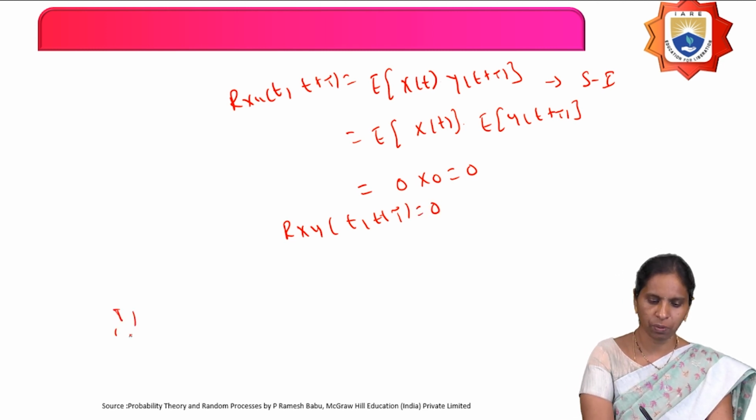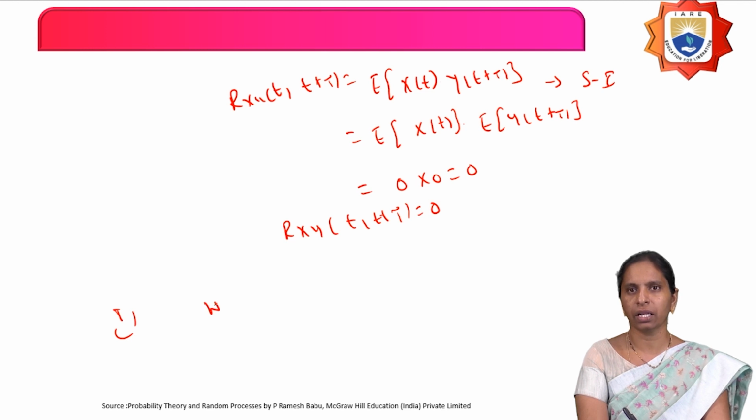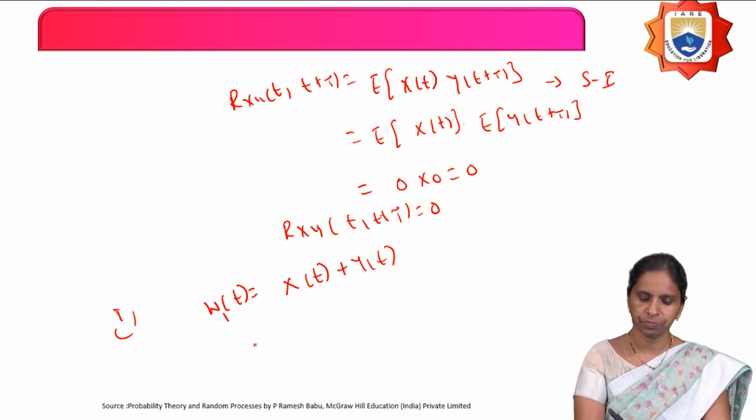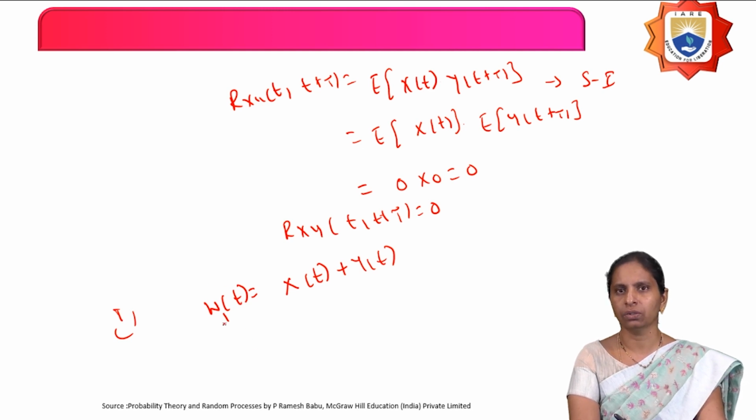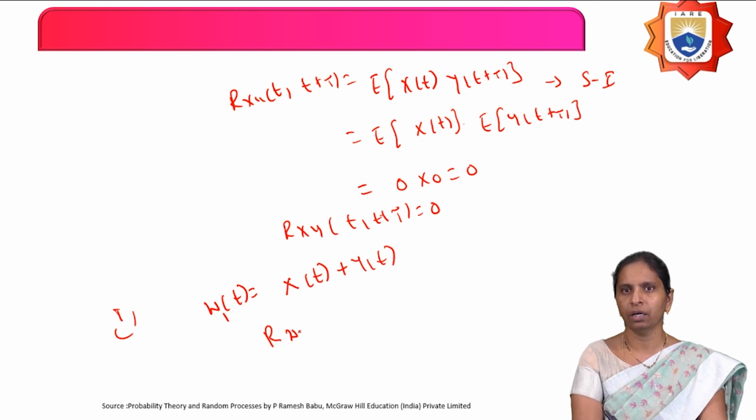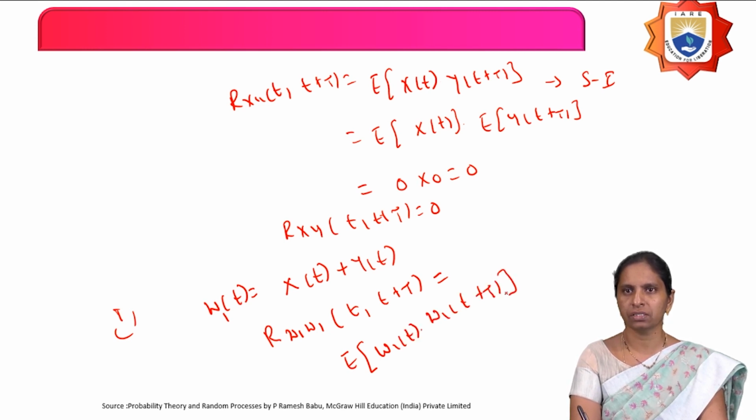Now, what is the first problem they have given? You have to calculate the autocorrelation function of the sum of those two random processes x of t and y of t. What is the autocorrelation function of the random process W1 of t? W1 of t comma t plus tau is equal to the expectation of W1 of t into W1 of t plus tau.